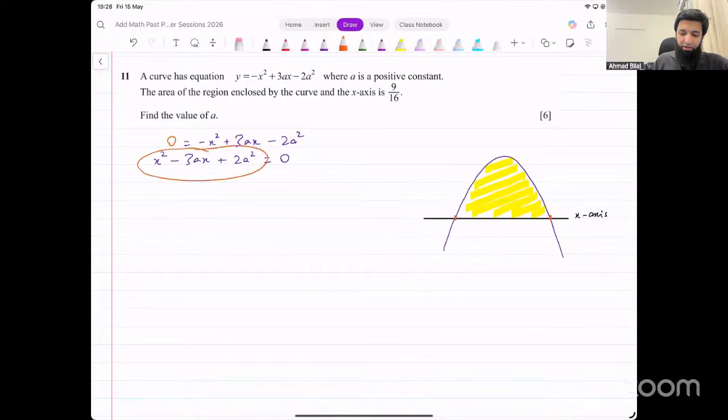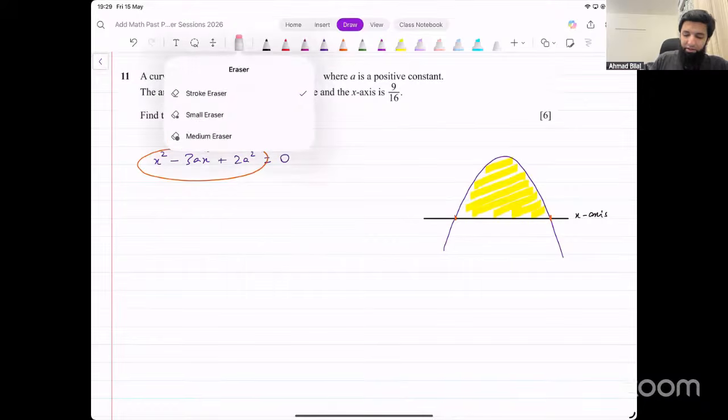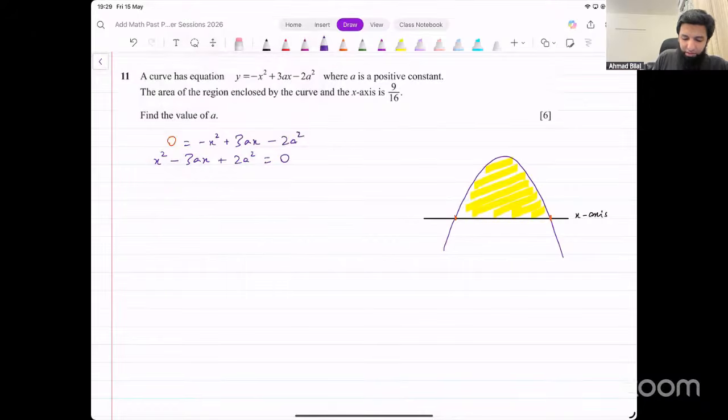Now, if you find factorizing this expression difficult, you can also use the quadratic formula, simplify that. You'll have to do it manually, but that will work. If you get stuck here because of the a and you can't figure out how to factorize, put values in the quadratic formula, simplify, and you'll get the possible values of x from that. But if you want to factorize, just think of the numbers.